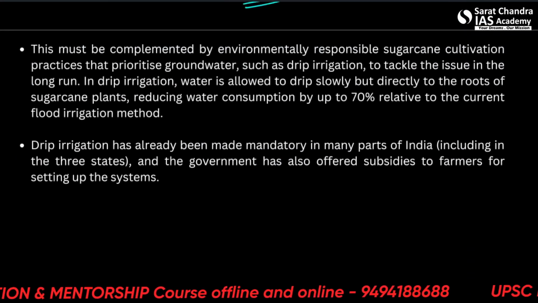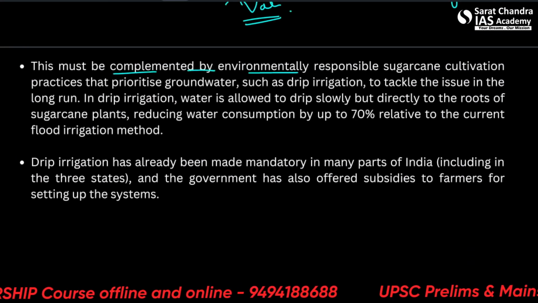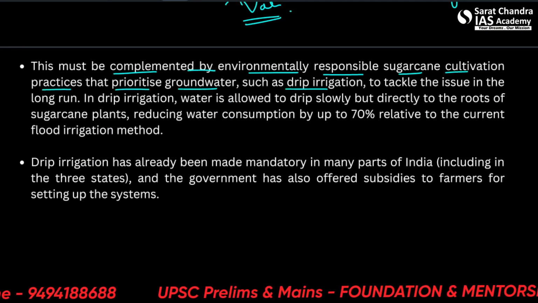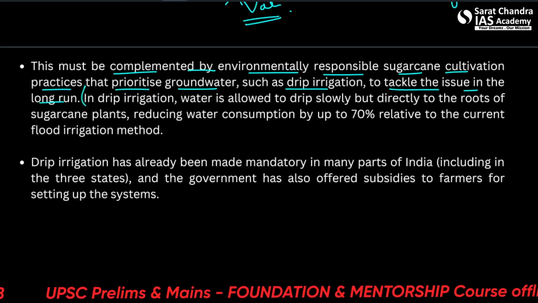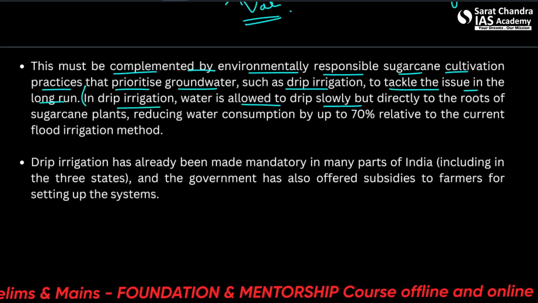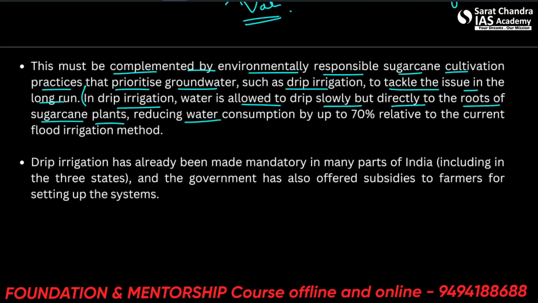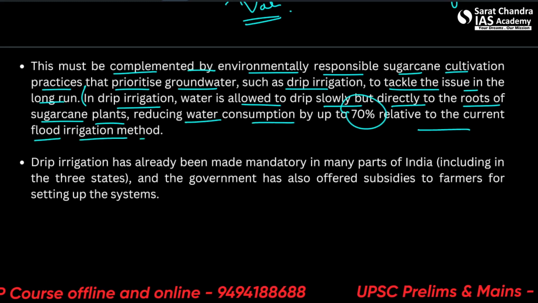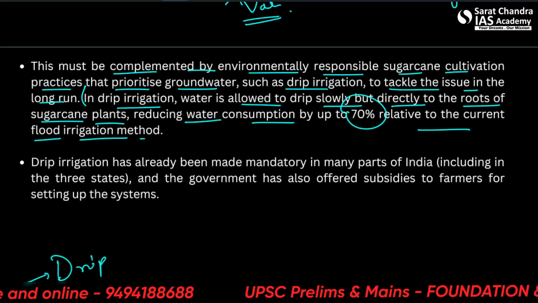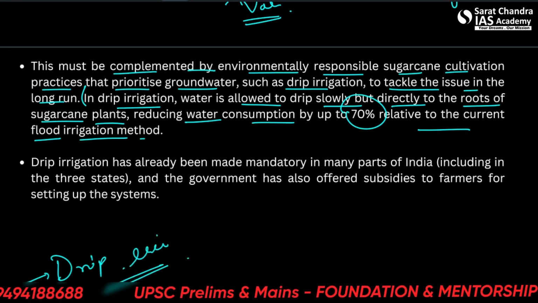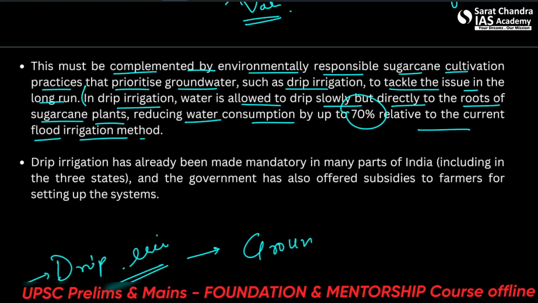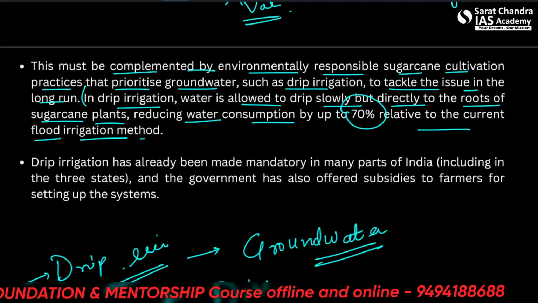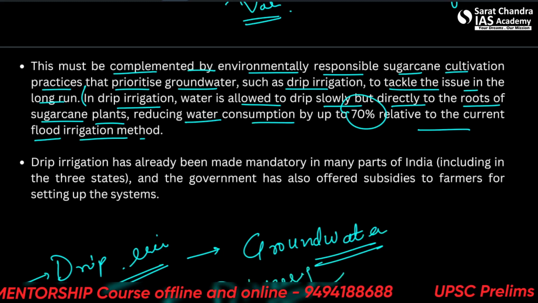Moving further, this must be complemented by the environmentally responsible sugarcane cultivation practices that prioritize groundwater, such as drip irrigation, to tackle the issue in the long run. So in drip irrigation, water is allowed to drip slowly but directly to the roots of sugarcane plants, reducing water consumption by up to 70% relative to the current flood irrigation method. Alright, so drip irrigation is a better process. So this can result in saving of the groundwater as well as diversification. So these are the way forward.